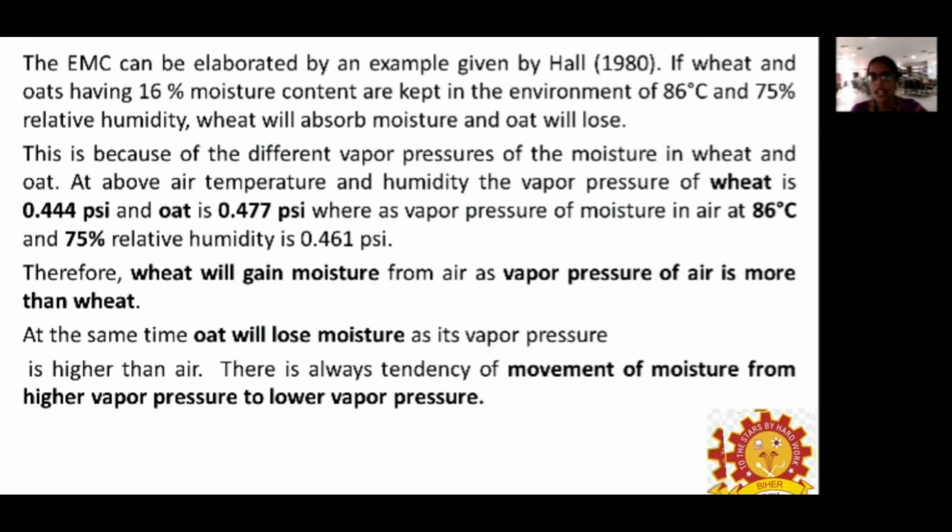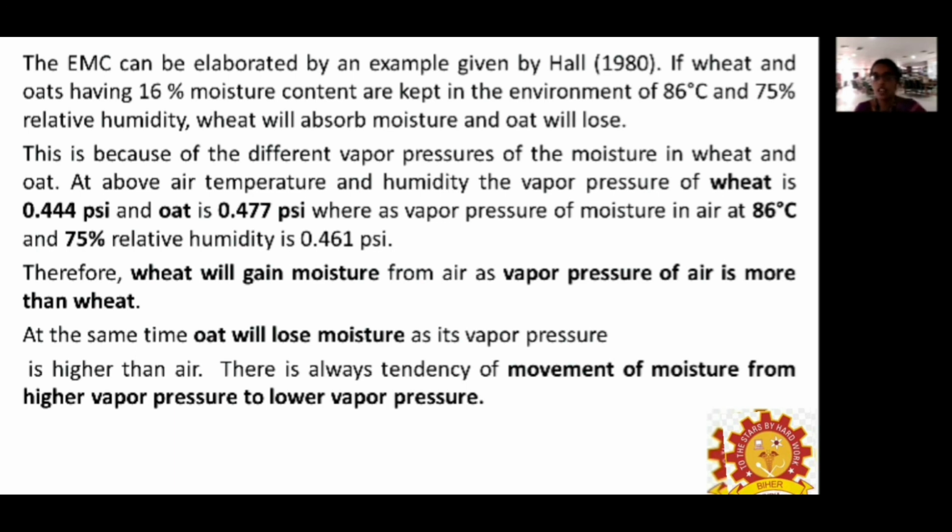Normally, EMC can be elaborated by using this example. If we take 16% moisture content with respect to an environment of 86 degrees Celsius and 75% relative humidity, wheat will absorb moisture and oat will start to lose moisture content. This is because of the difference in the vapor pressure of the moisture between these two. The vapor pressure between these two will vary, so moisture will start to migrate. This is the explanation they have given.